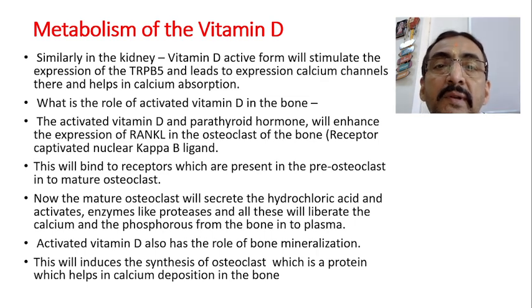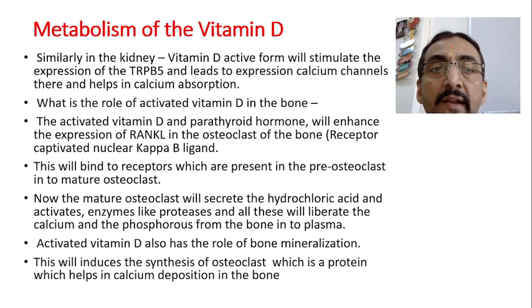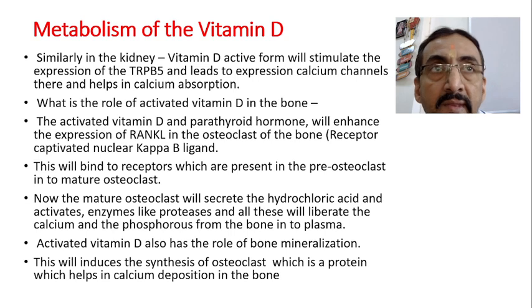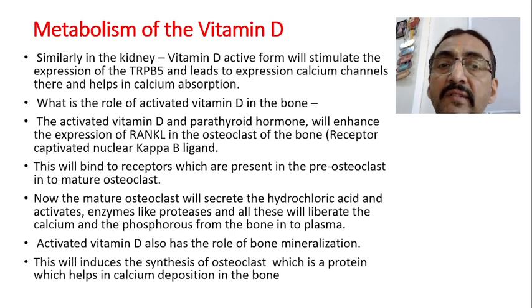Now this is how the active form of vitamin D will work. We know that the active form of vitamin D, that's D1, helps in calcium absorption. What vitamin D does is stimulate the expression of TRPV5, and this leads to the expression of the calcium channels there in the PCT and all, and then it helps in the calcium absorption.